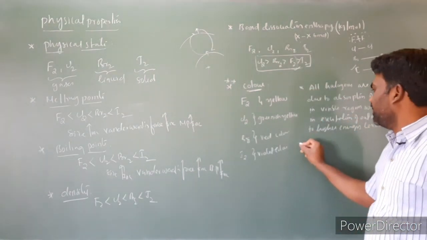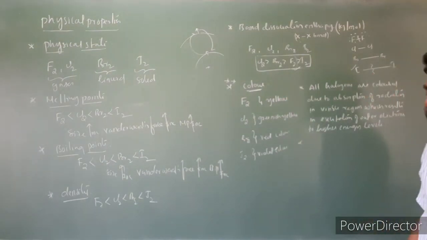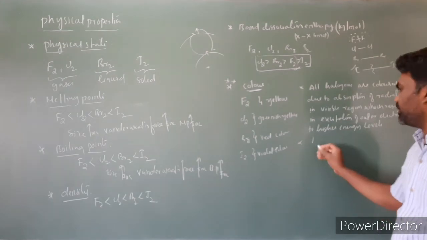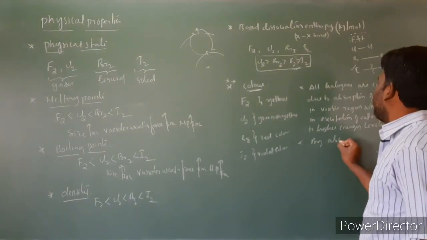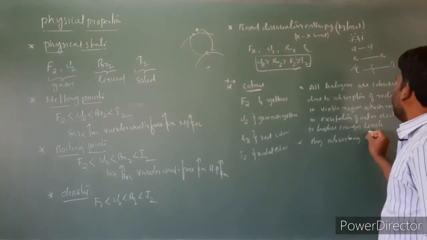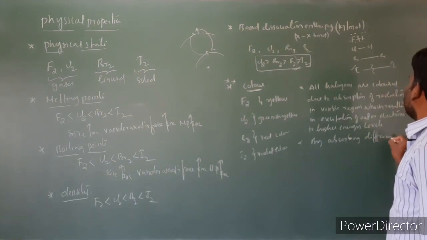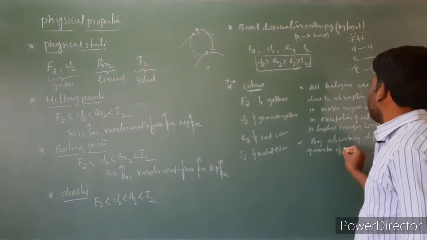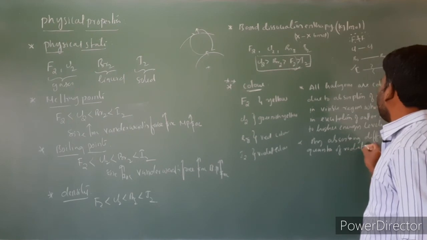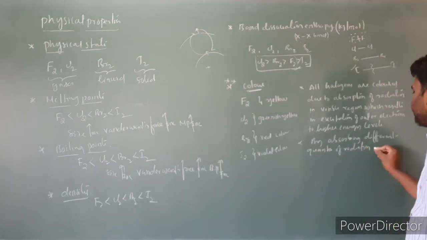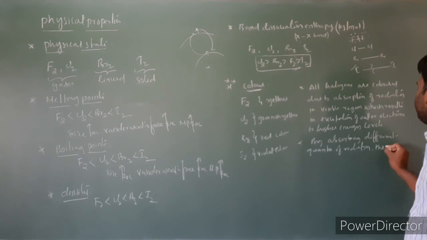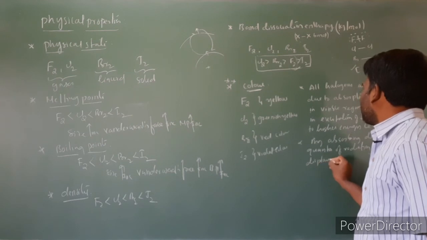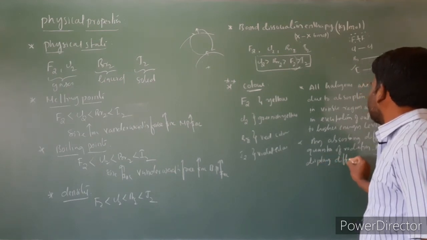This is the reason why the halogens are colored. And they display different colors because they absorb different quanta of radiation. By absorbing different quanta of radiation, they display different colors.